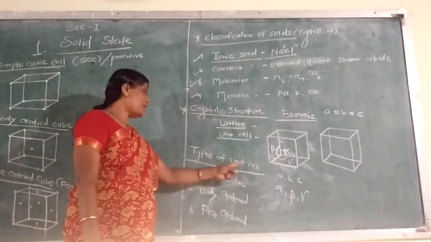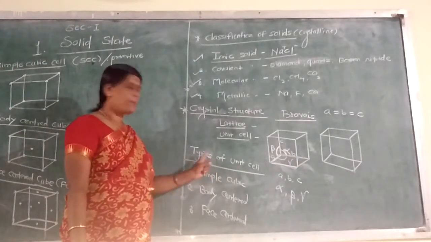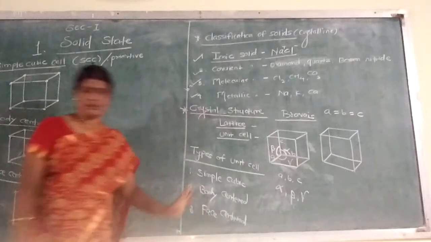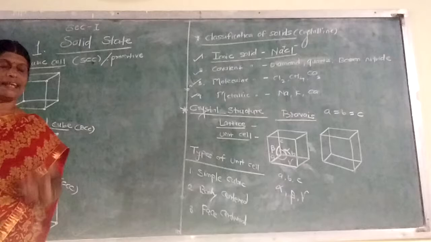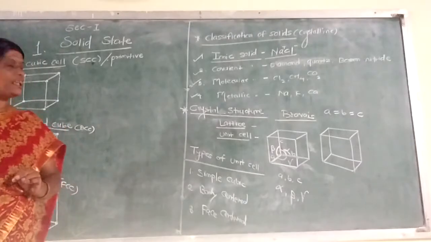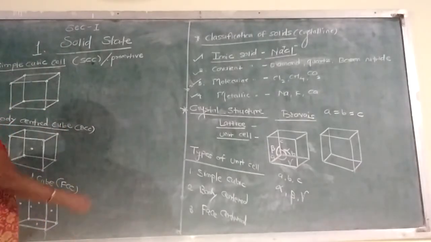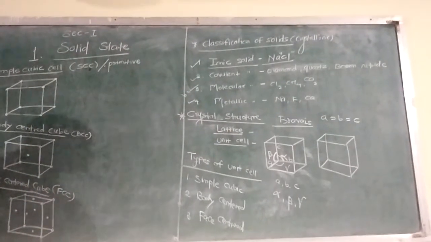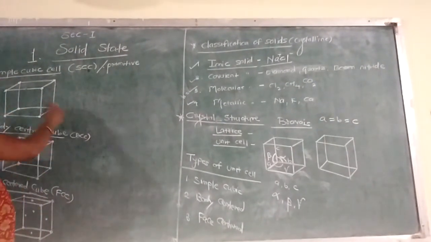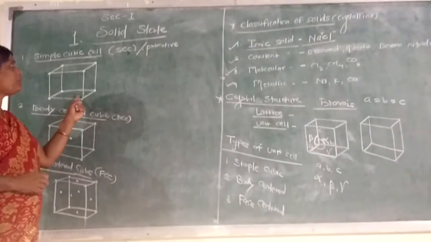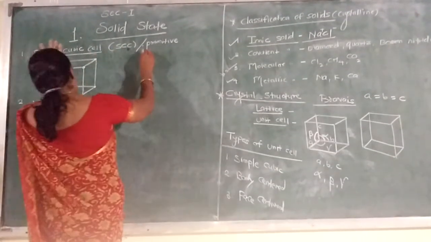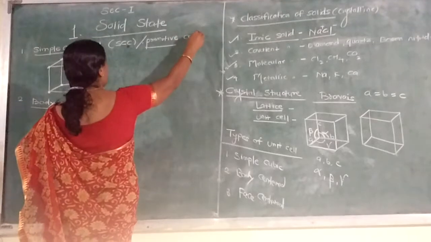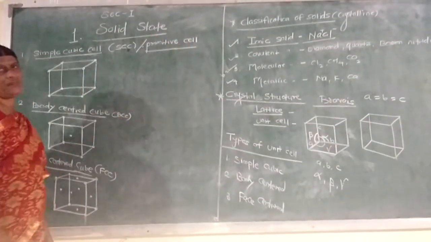Now in our syllabus, which are the unit cells? They are classified into different types, three in our syllabus: simple, body centered and face centered. We want to study these three in detail. Now see how these three different structures are. This is the simple. What is the simple? Simply draw one cube. This is the simple cubic cell, in short SCC, which is also known as a primitive cell.